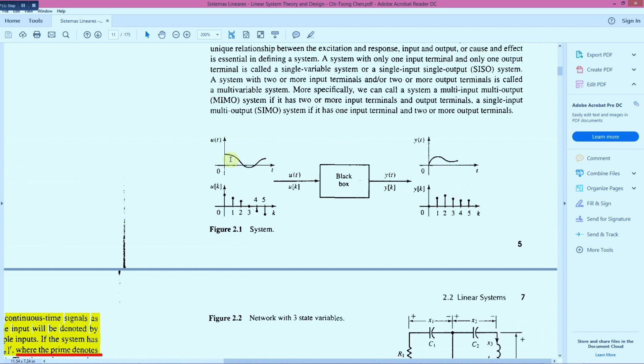Continuous signal, continuous time signal, and this is a discrete time signal. So if we give the continuous input we get the continuous output, and for a discrete time system we give the discrete time input and we get the discrete time output.